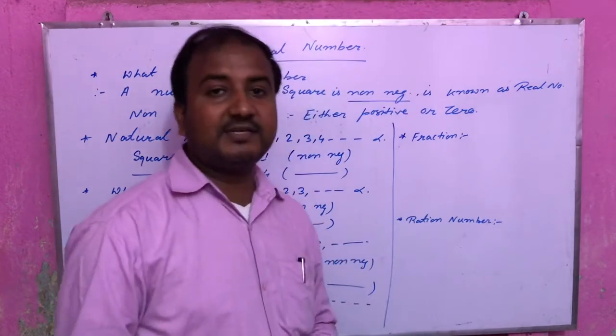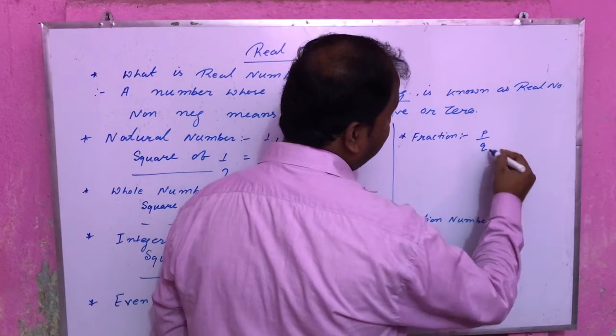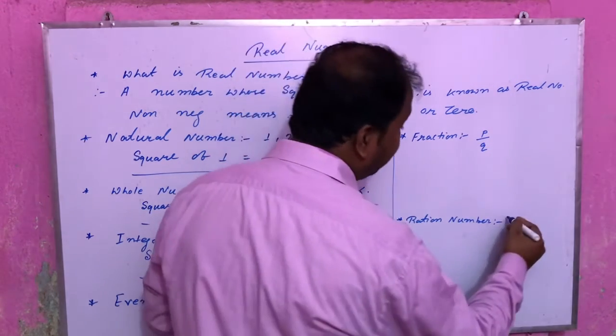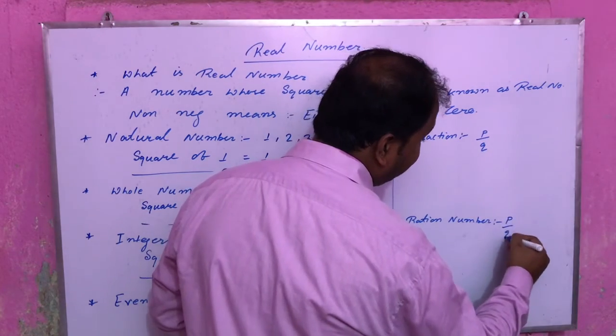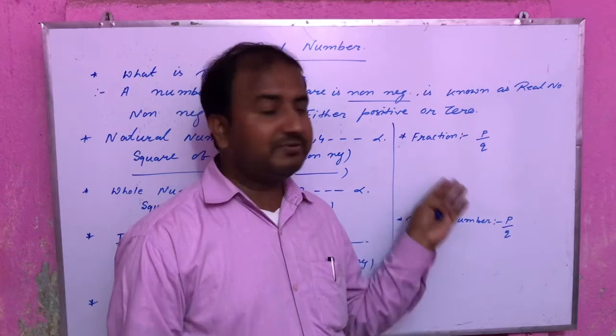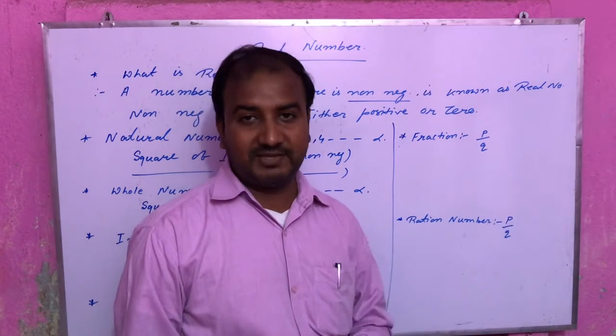What is fraction? A number which is written in the form of p by q. And if we go through the rational, here again a number which is written in the form of p by q.